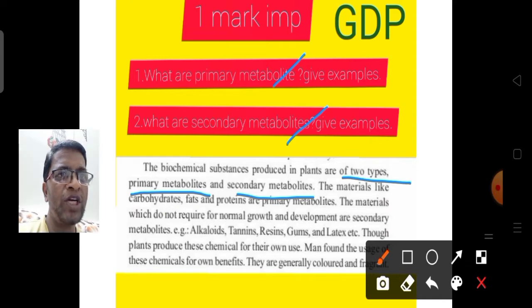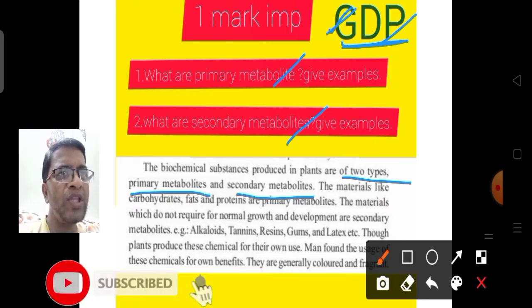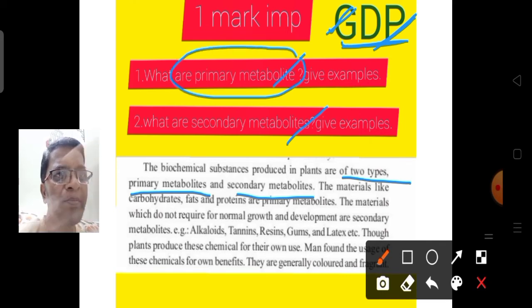What is the definition for primary metabolites? Simply we can remember this code. By using this code we can learn the definition of primary metabolites. G for growth and DP for development. So the materials which are required for growth and development we call primary metabolites. Examples: carbohydrates, fats and proteins.